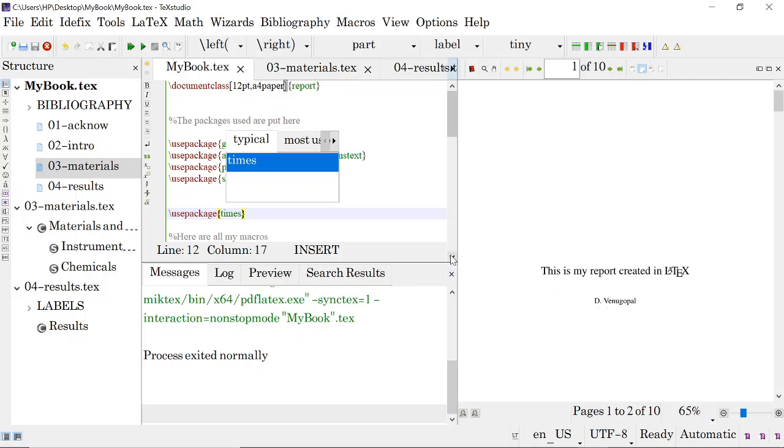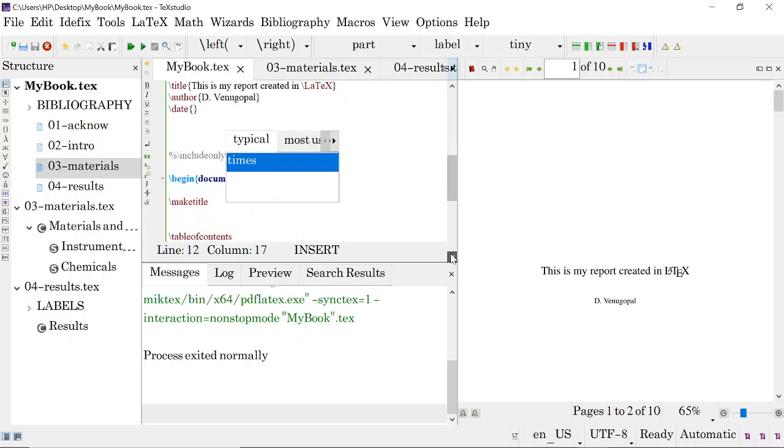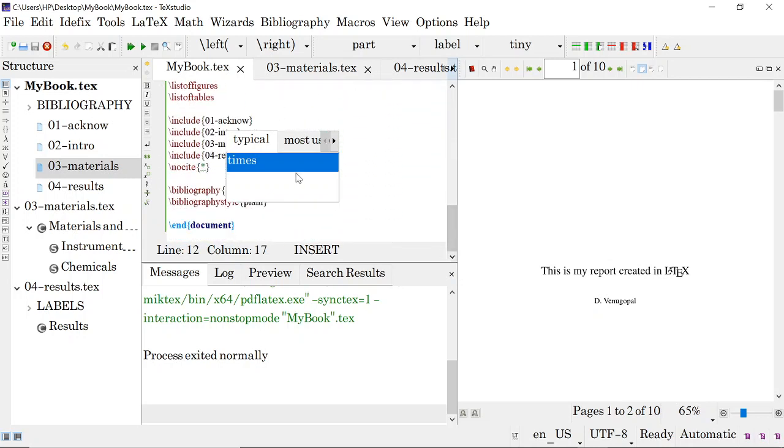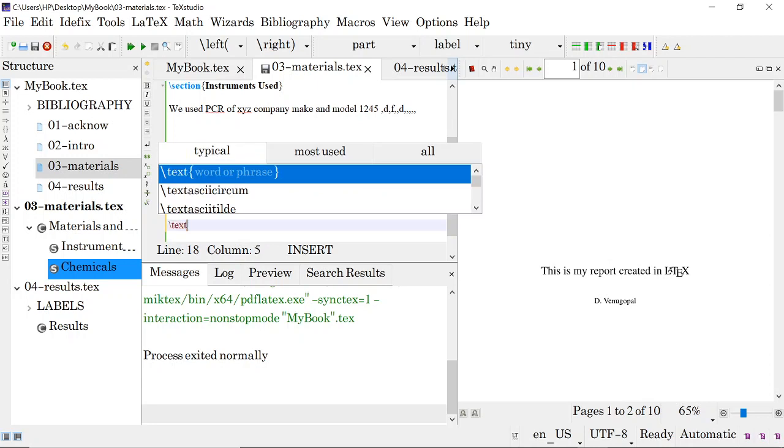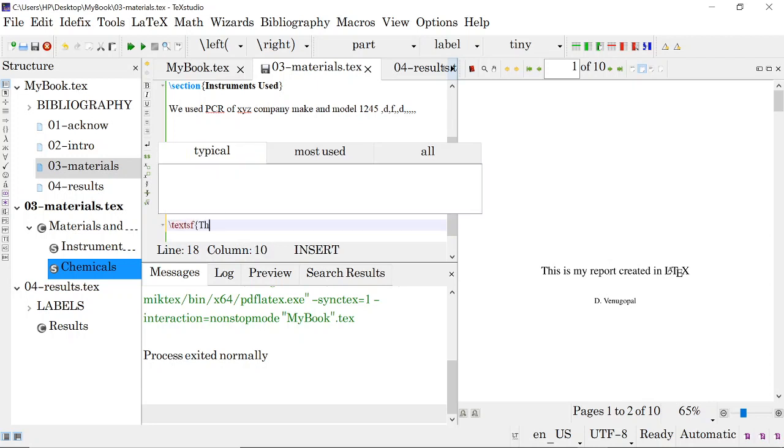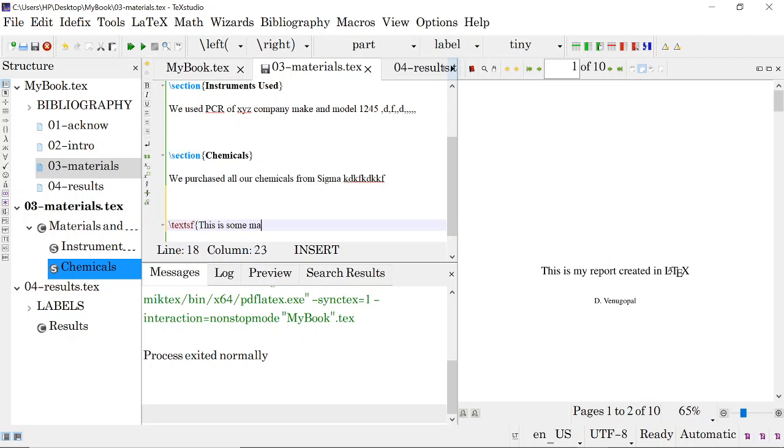Suppose I say text SF somewhere in my materials, okay, going to materials, this is some matter typed using the Helvetica font.